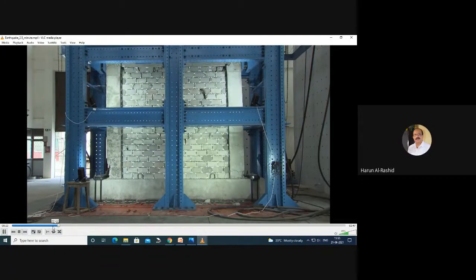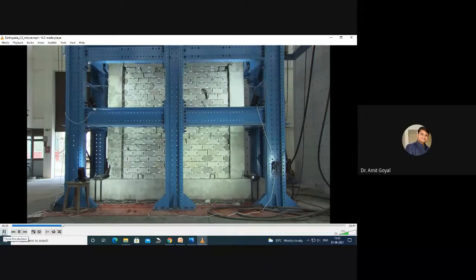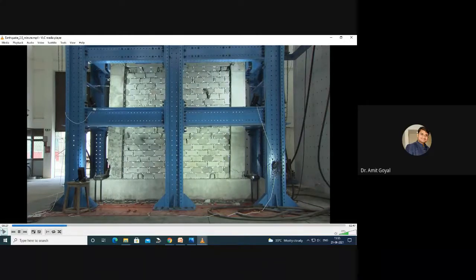Yeah, it is moving right. In another second, it is moving in another direction. So you can see that now the tension will be in this direction and the compression will be in this direction. Then the crack will appear in this direction. Do you understand why it is in this direction? Yes sir, now you understood that.